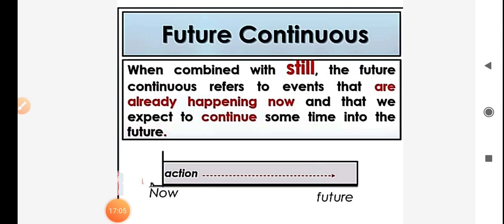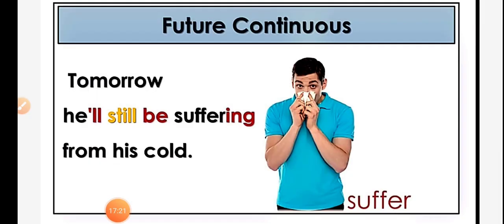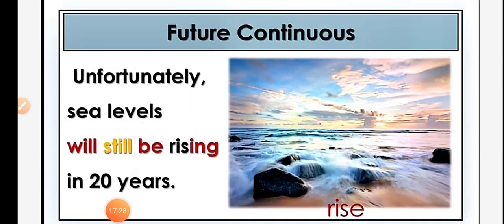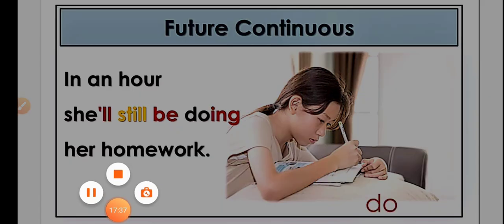Next use, when combined with still, the future continuous refers to events that are already happening now and that we expect to continue sometime into the future. For example, tomorrow he will still be suffering from his cold. Unfortunately, sea levels will still be rising in 20 years. In an hour, she will still be doing her homework.